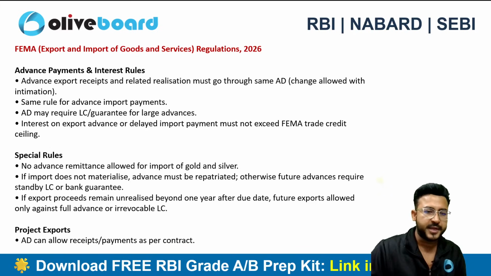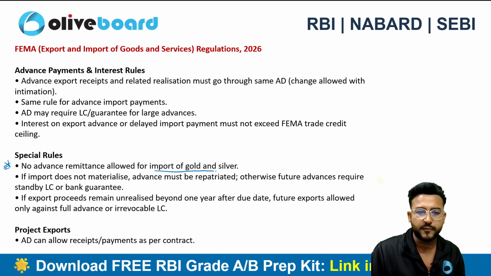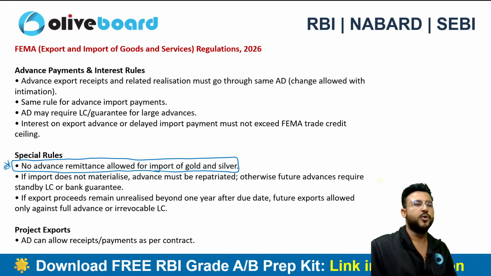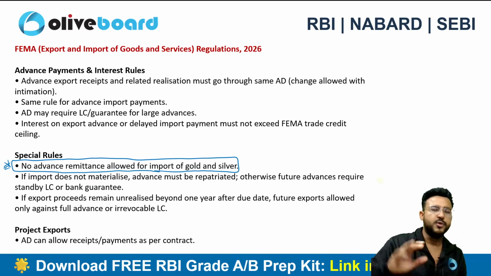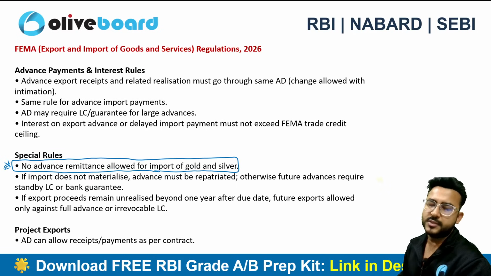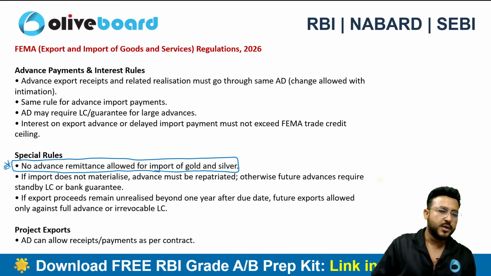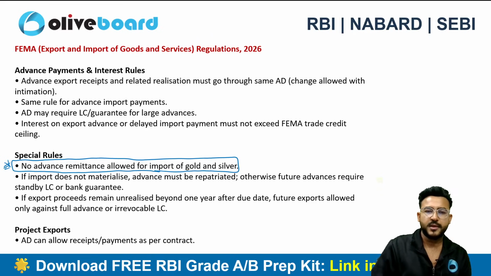Again, this update is very important. No advance remittances allowed for import of gold and silver. So let's suppose you want to buy gold and silver from any foreign country, no advance remittances are allowed. You can't pay in advance to a party outside India in case of gold and silver import. This is a recent update that the government has released.